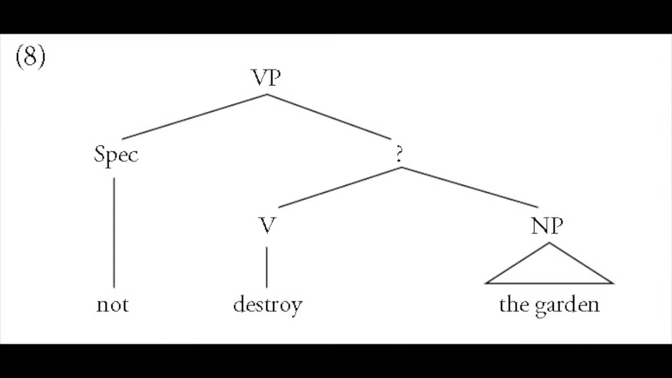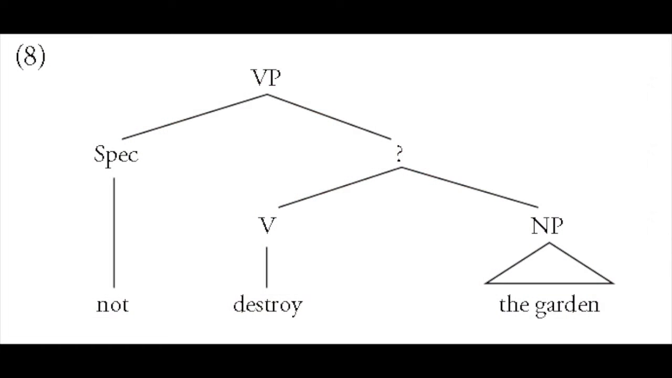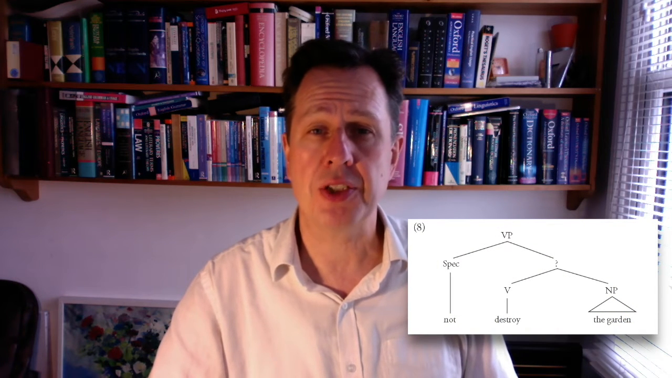Let's look at some phrases from the textbook. This is example 8 from chapter 7. It's a verb phrase that could be part of the sentence, "They did not destroy the garden." The verb phrase here contains a number of elements. As you can see, it's got the element not, and then the verb and its direct object, the garden. We have a question mark category here because it's not immediately clear what should be in the place of the question mark.